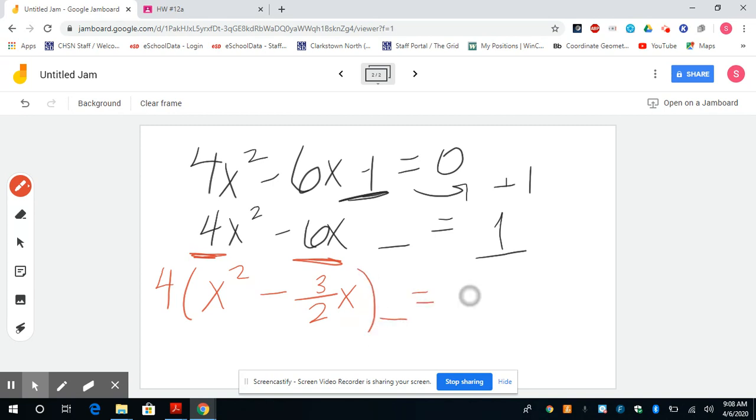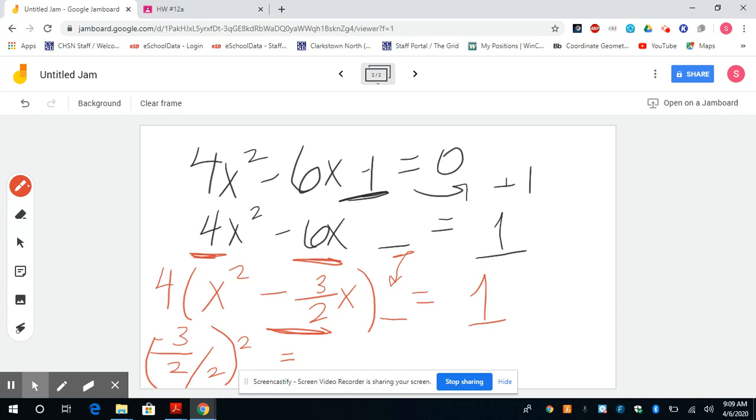Equals 1. And I leave a space here because I want you to remember that we are completing the square. We want that perfect square trinomial. So I leave the space just as a reminder. All right, and then to complete the square, remember we take this linear term, we divide it by 2, and we square it. You can do that in your calculator.